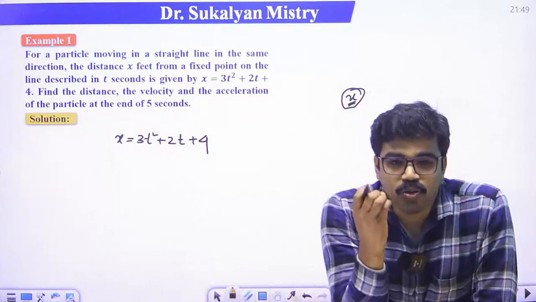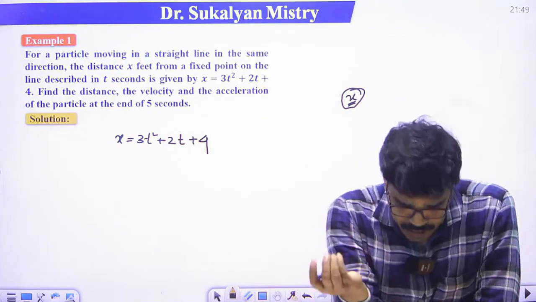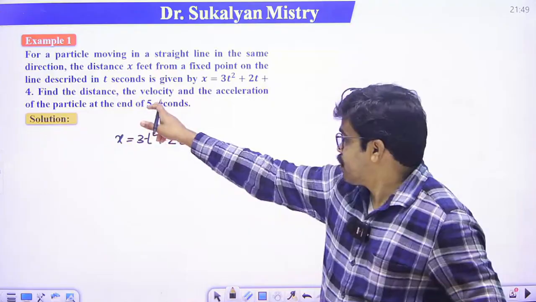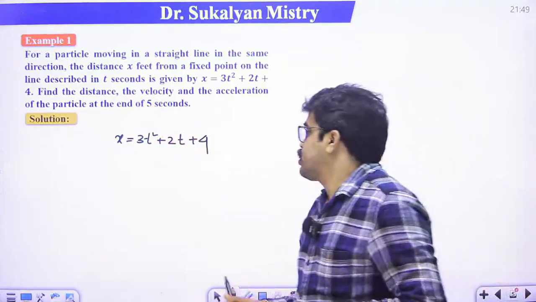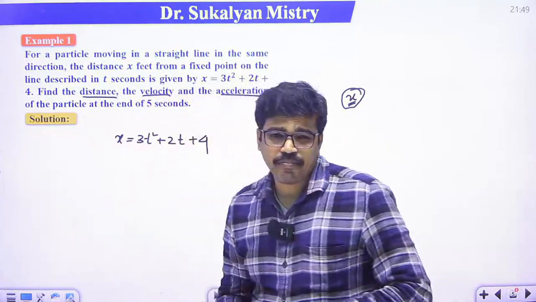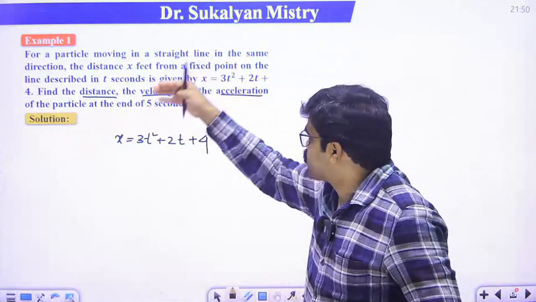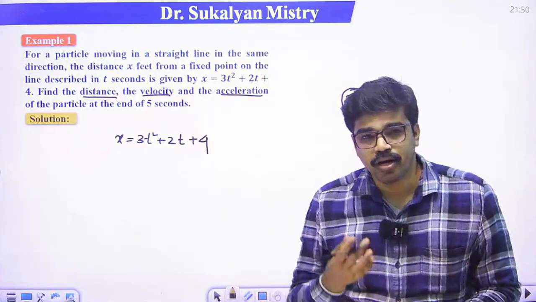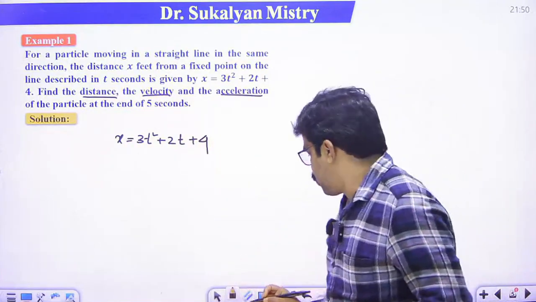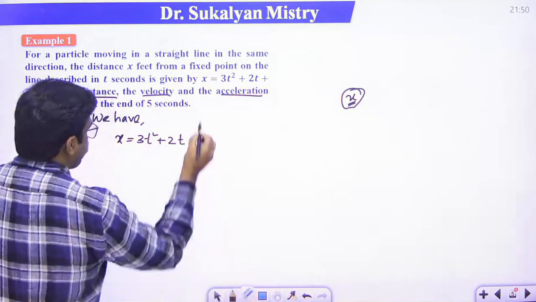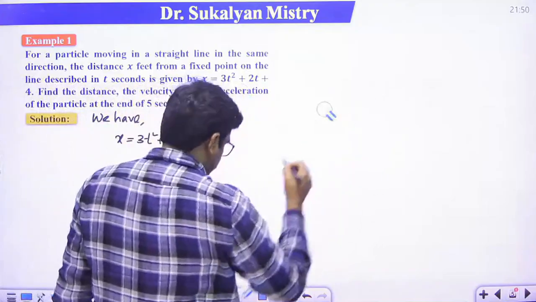So here we have to calculate the distance of the particle after time t, after 5 seconds. Also we have to calculate velocity and acceleration, right? So we have to calculate distance, velocity, and acceleration at the end of 5 seconds. Okay, clear? So what is given here? Note this, here we have x is equal to this.